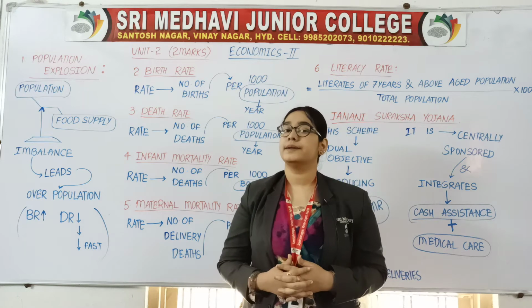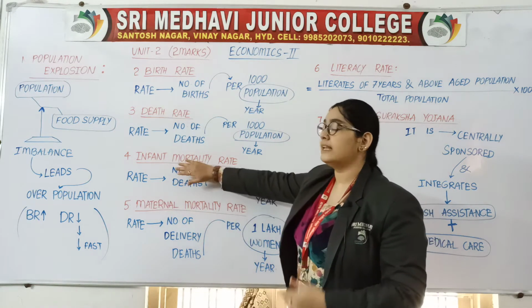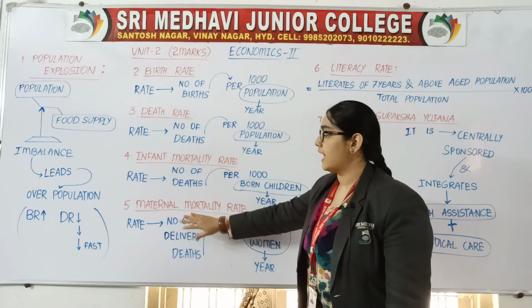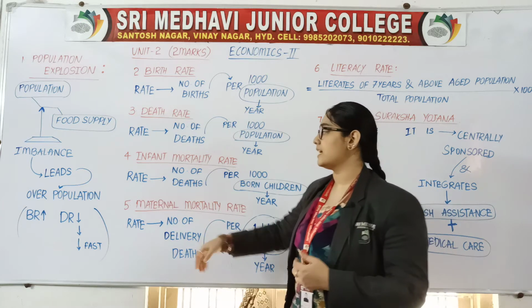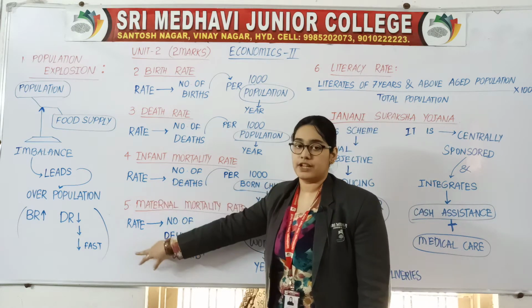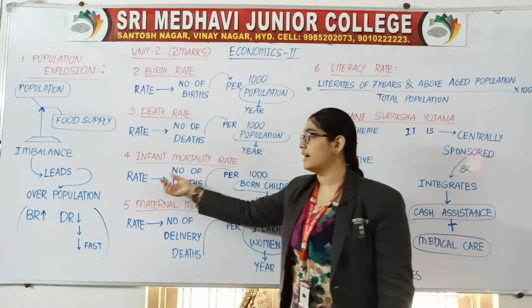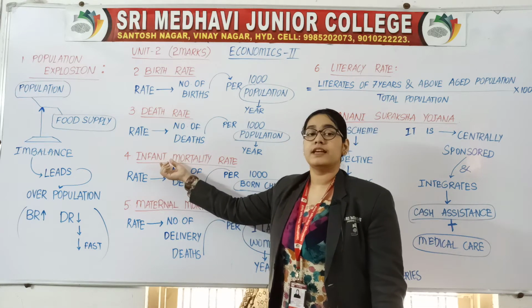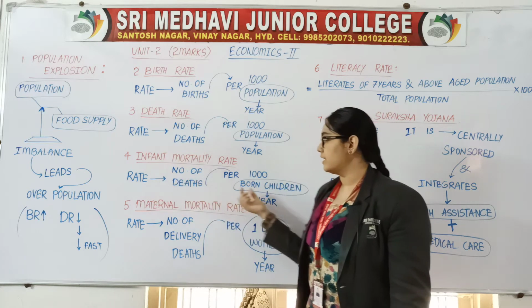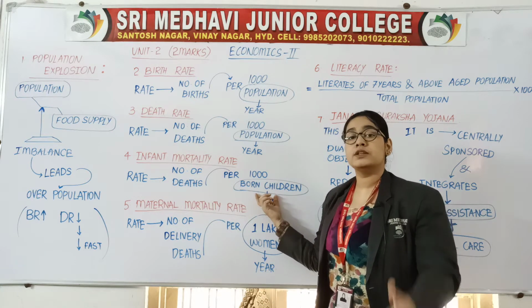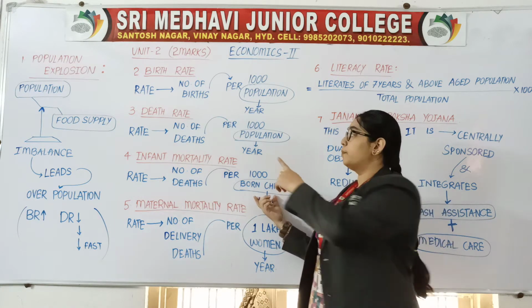These two are clear. Now in infant mortality and maternal mortality, the same thing we have: rate of, number of. But infant means children. So here we have per thousand born children, not population.